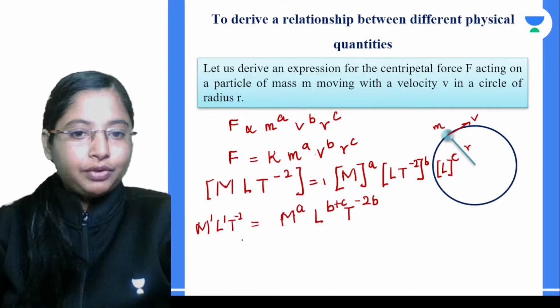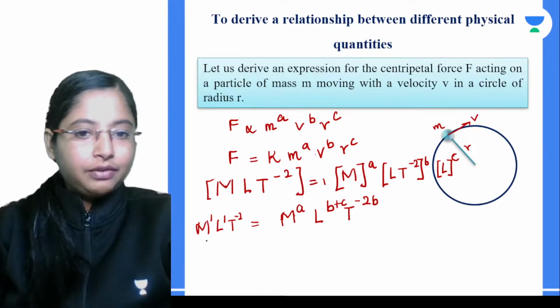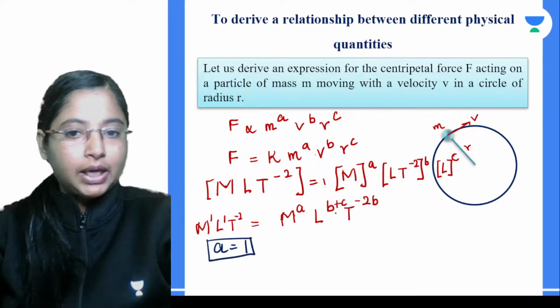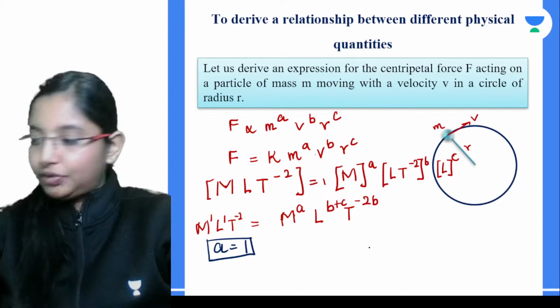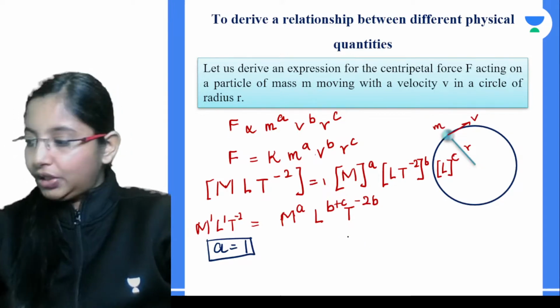So over here, if you consider the values for a, obviously on this side we have a is equal to the powers of m, if you see, that is nothing but a is equal to 1. So we got one value, a is equal to 1. Consider the powers of t. Next let's take the powers of t over here, right? Powers of t, if you see, what do we get over here?